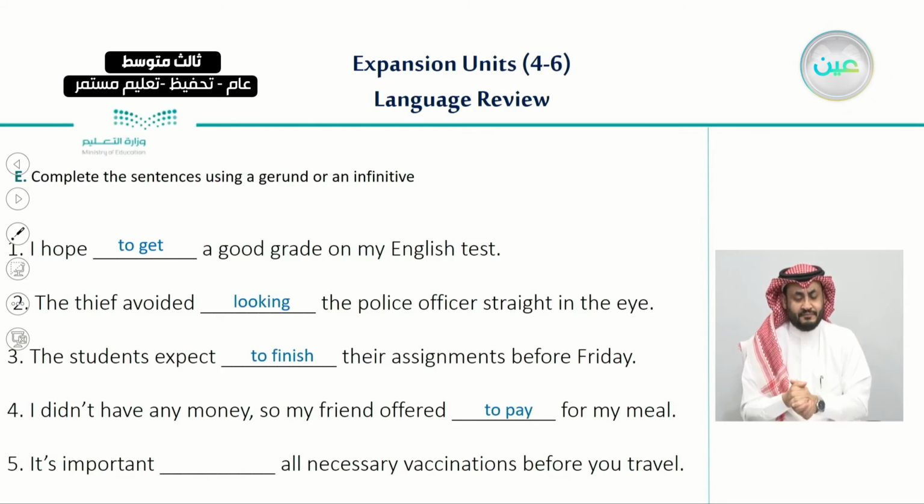Number 4, I didn't have any money, so my friend offered to pay for my meal. Number 5, it is important to get all your necessary vaccinations before you travel. So these are the answers of exercise E.